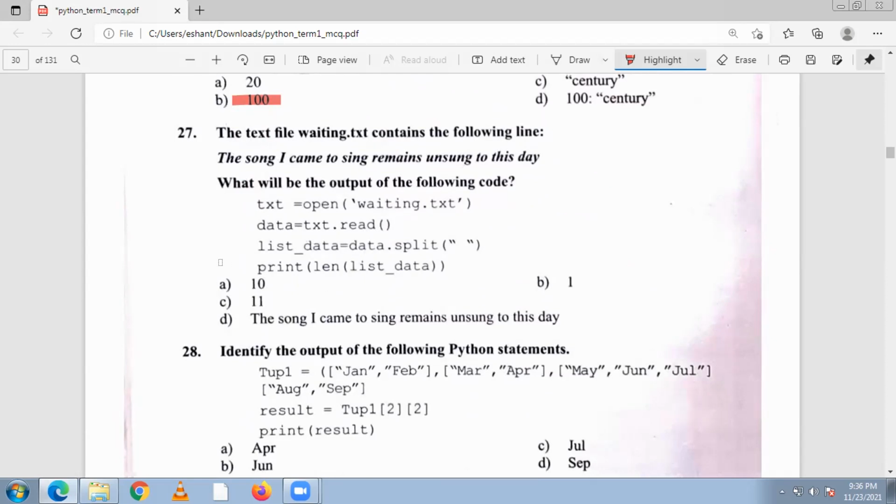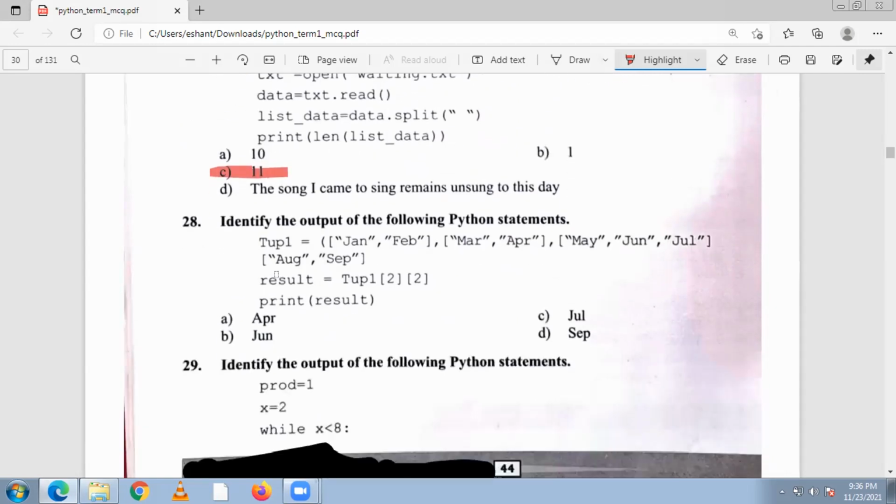So what is the answer? Counting the words: the song 1, 2, 3, 4, 5, 6, 7, 8, 9, 10, 11. Total in waiting.txt, if we split the data into parts, there are 11 words. So the answer is 27 C.